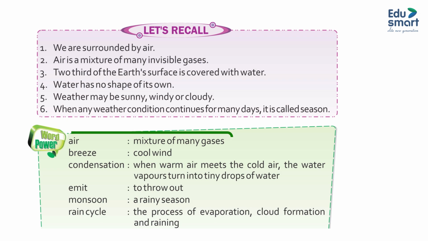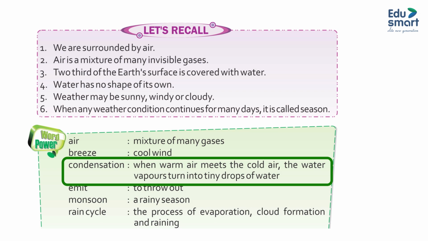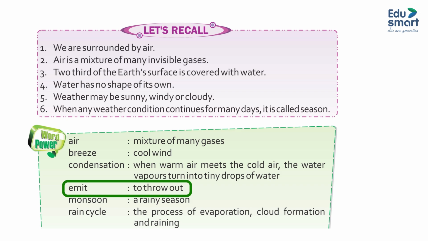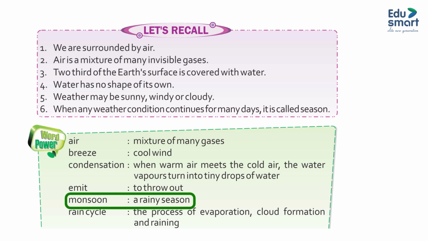Word power. Air, mixture of many gases. Breeze, cool wind. Condensation. When warm air meets the cold air, the water vapors turn into tiny drops of water. Emit, to throw out. Monsoon, a rainy season.